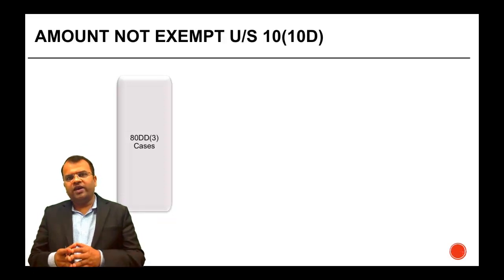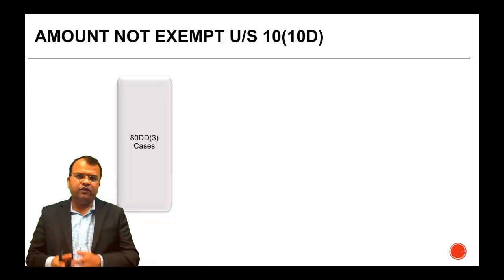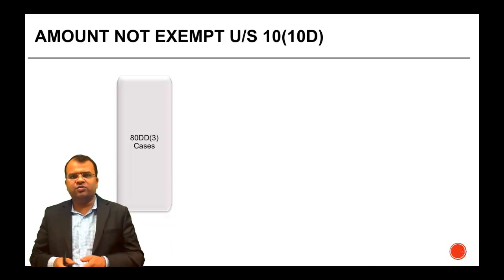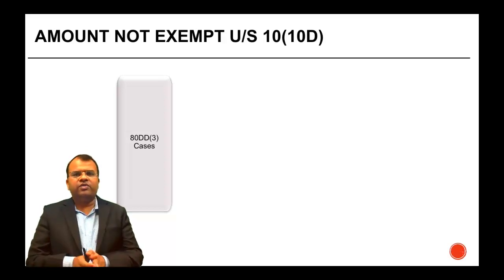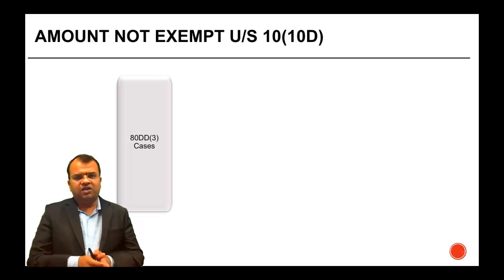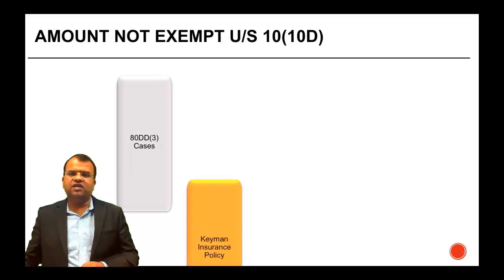In cases where the person with a disability dies before the individual who makes a contribution towards the maintenance of such person, the contribution is actually treated as the income of the person who has been contributing. That income is not exempt from tax under section 10, subsection 10D. And therefore, if such a payment is made, it is liable for deduction of tax under section 10, subsection 10D.